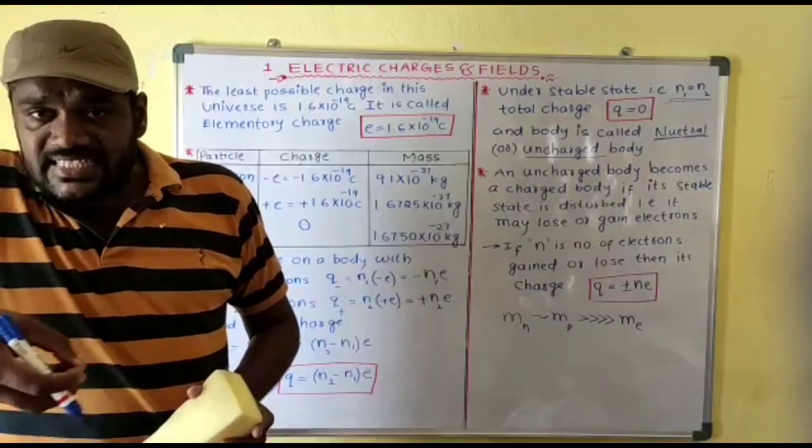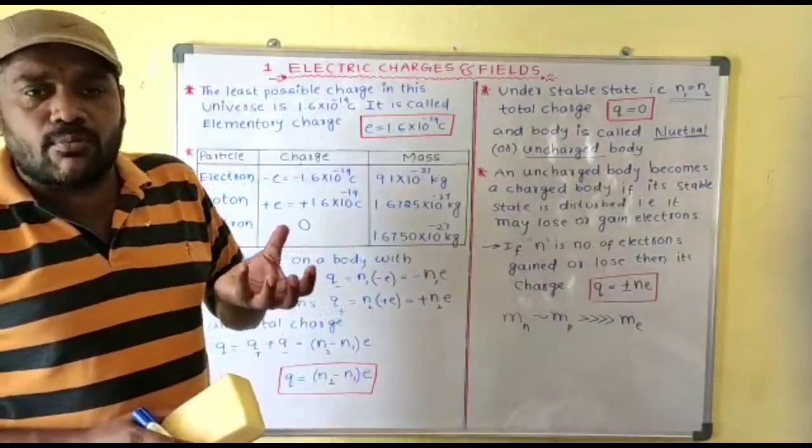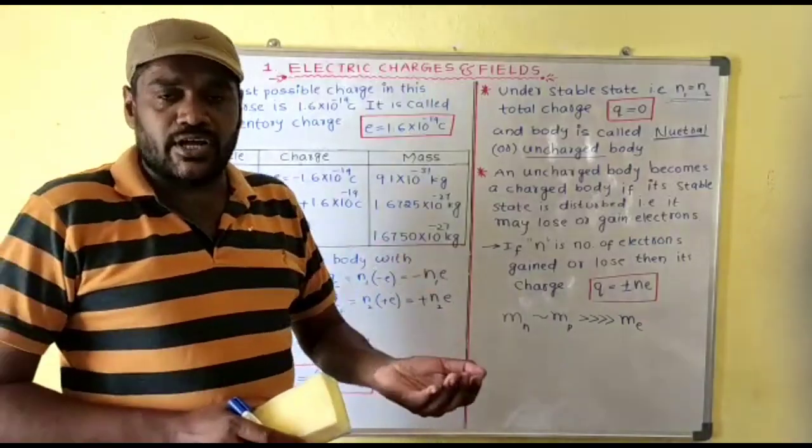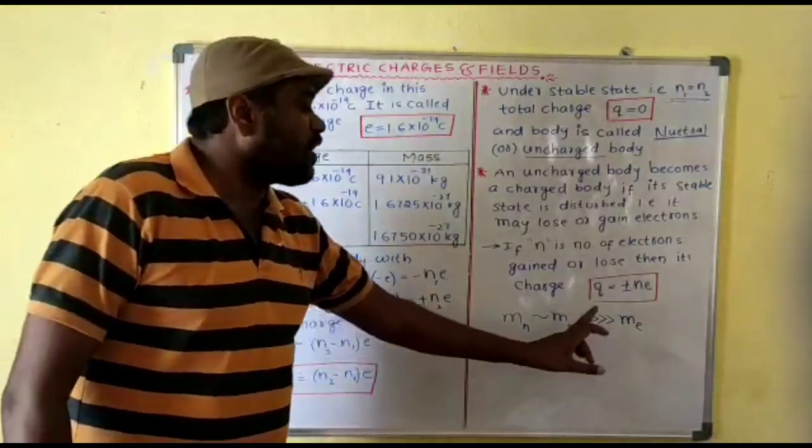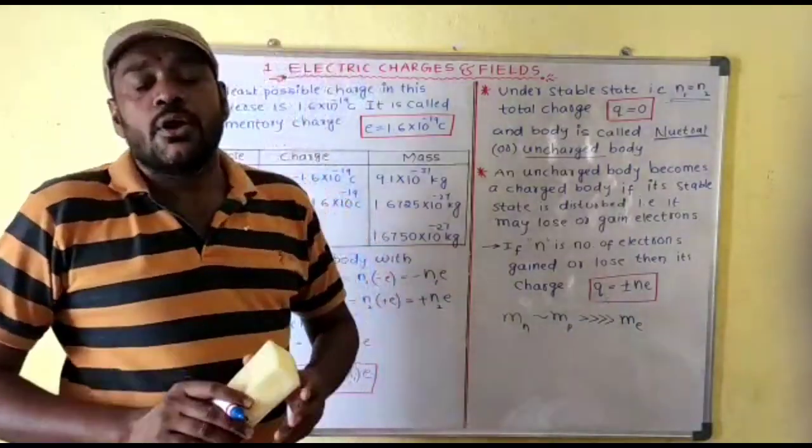When a body gains electrons, it is receiving more electrons than the stable condition. Therefore, it has a greater number of electrons, which means more negative charge is there. Therefore, under that condition, you should take Q is equal to minus Ne.